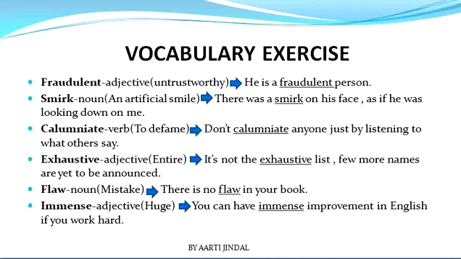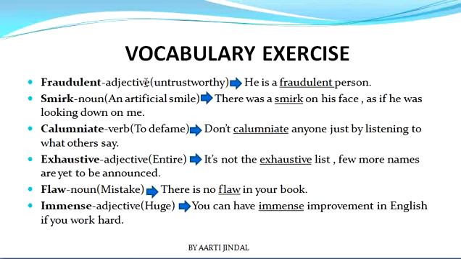Now, last but not the least, in this tutorial, we'll have some vocabulary exercise also, in which I will tell you the part of the one word will be there, and after that which part of speech is that is written over here, then the meaning of that word, and after that the sentence will be there. Let us start. The first word is fraudulent. Fraudulent is an adjective and the meaning is untrustworthy.